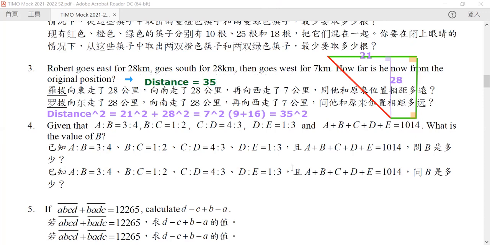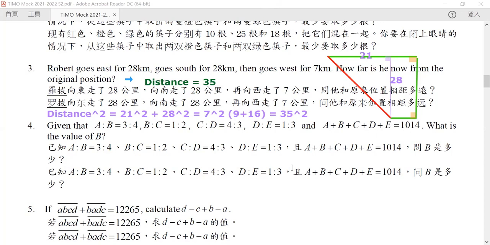Okay, so this is the end of question number 3. Question number 4. Now, question number 4 is a question about mixture of ratio. All you need to do is just combine all these ratios together, and the answer will be very obvious.